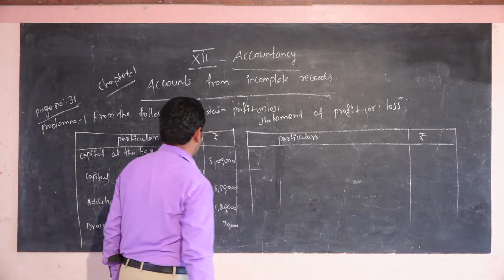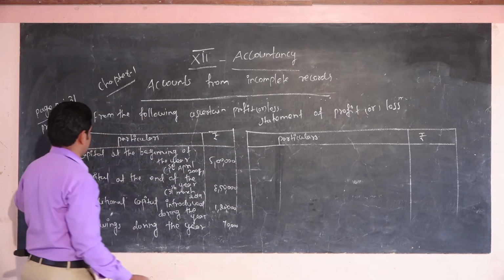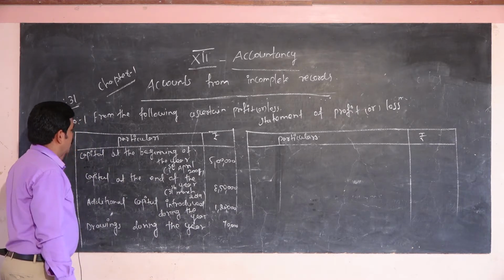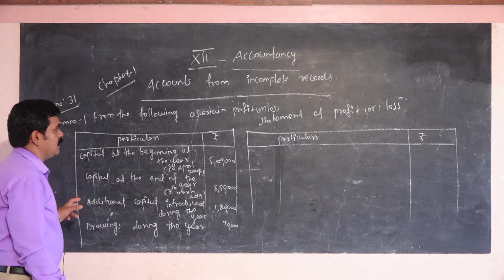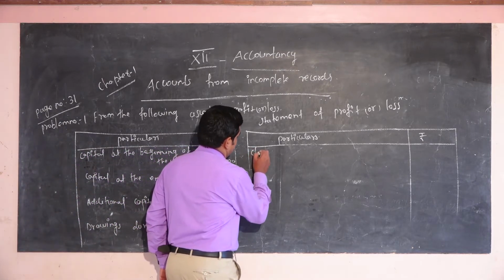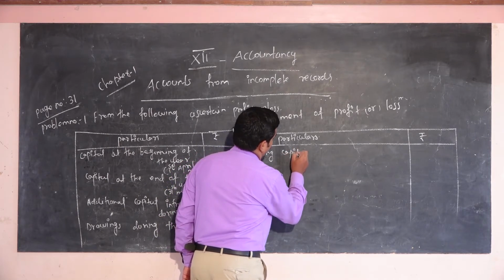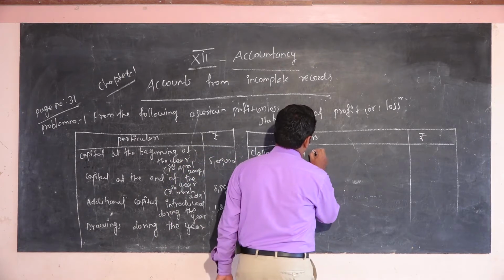Already I gave the format in this chapter. This is the first concept, the first statement. First you have to put the closing capital of the year.